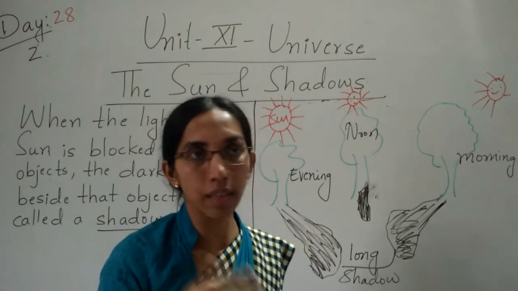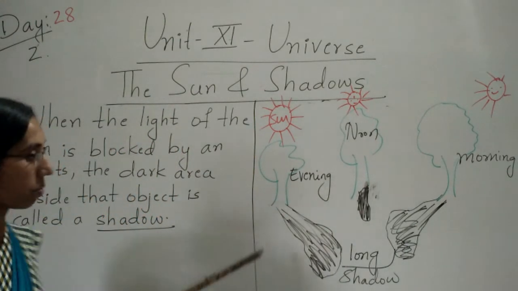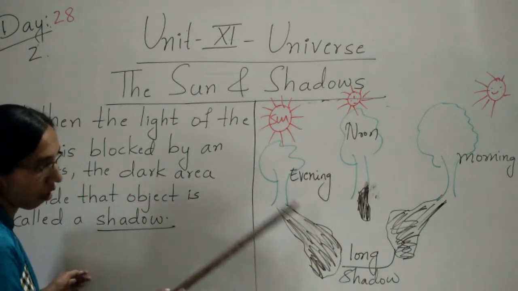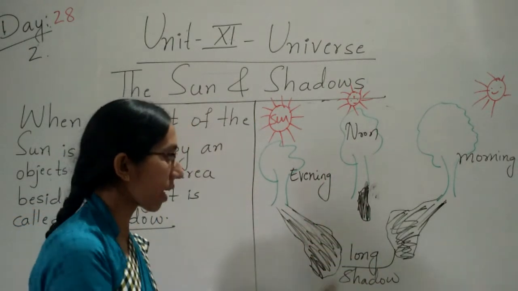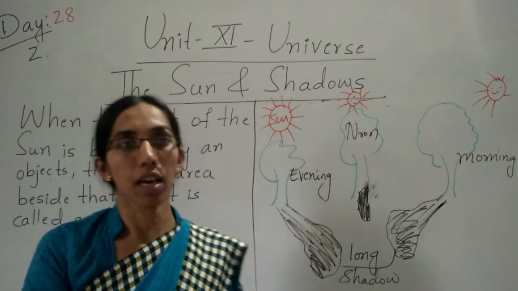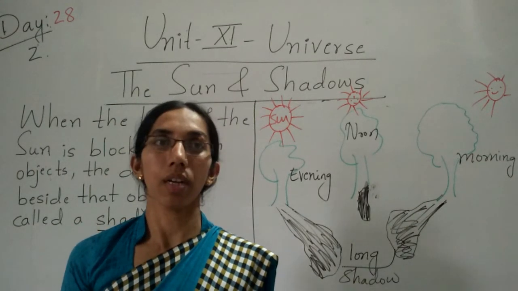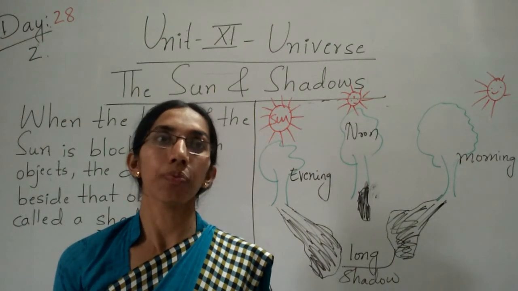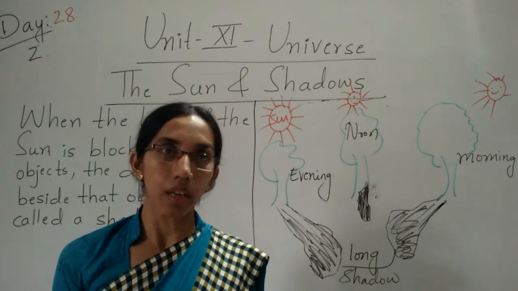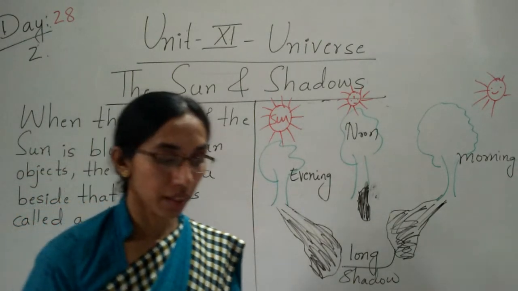Light does not pass through them, so we can see on the side a form of black area, and that black area is called a shadow. Clear, children? When the sun sets, we won't see any shadow of any objects and things.